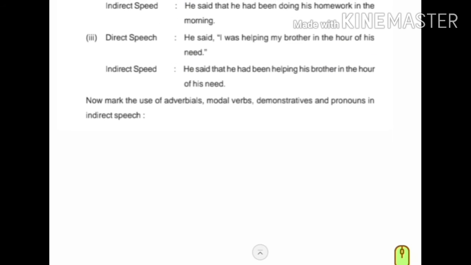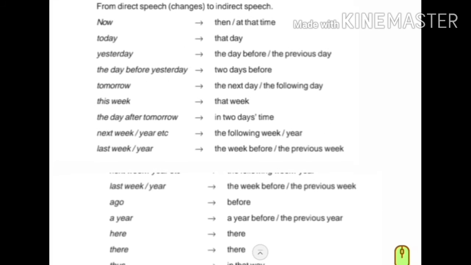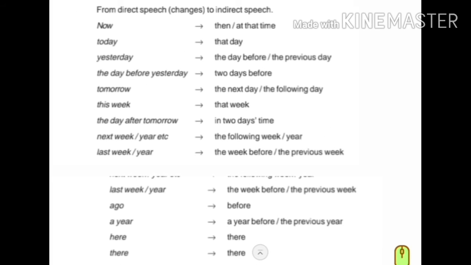Now, mark the use of adverbials, modal verbs, demonstratives, and pronouns in indirect speech. Yes. So, these changes take place. Change of adverbials when direct speech is changed into indirect speech: now becomes then or at that time.